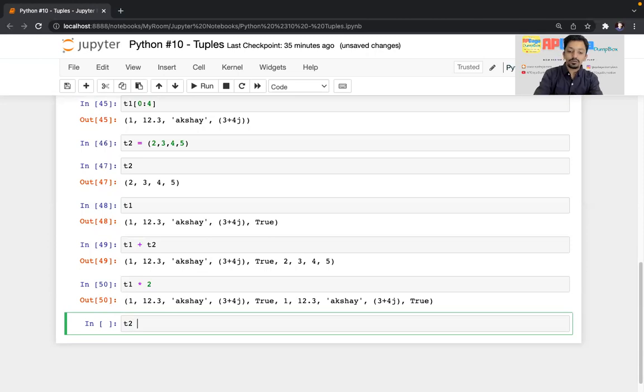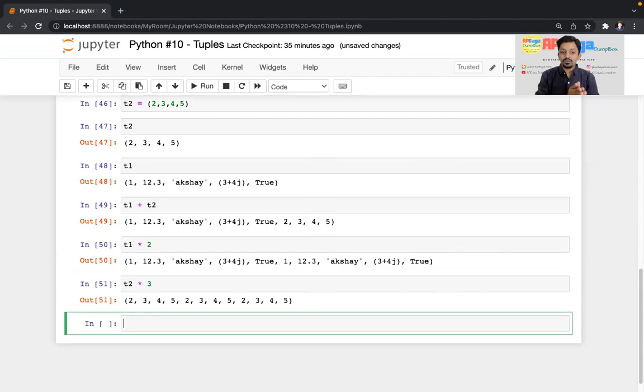Similarly, T2 into, I'll do 3 times here. So all the elements from tuple T2 are replicated 3 times in a proper sequence. So it is again exactly the same as that of a list.